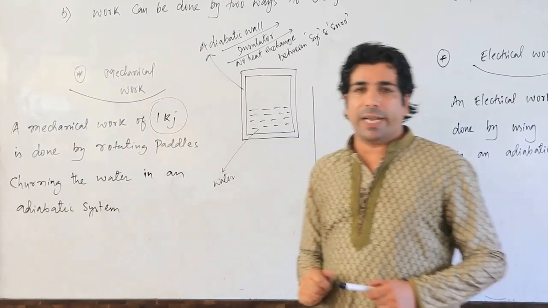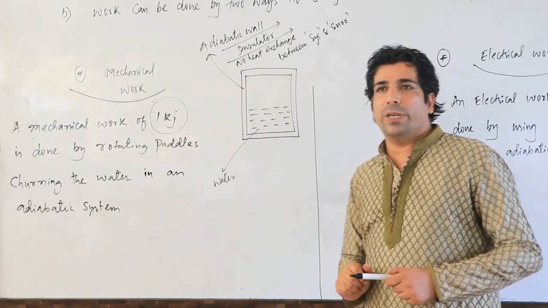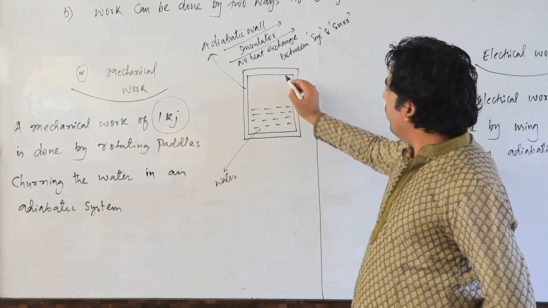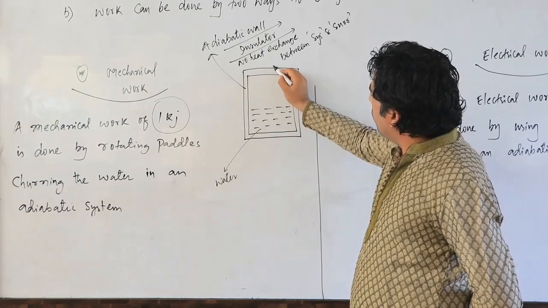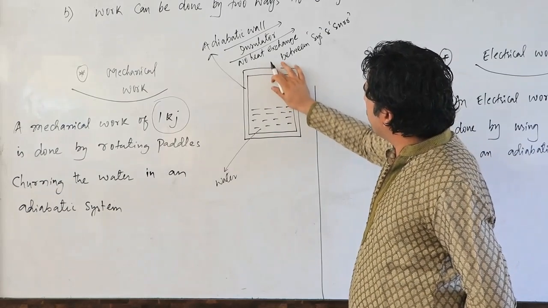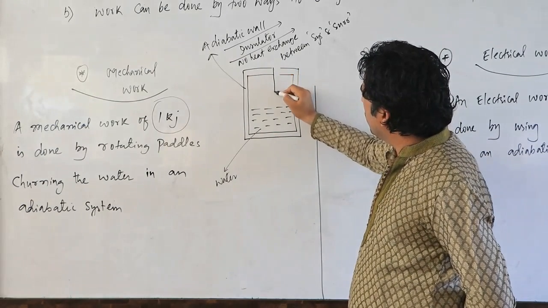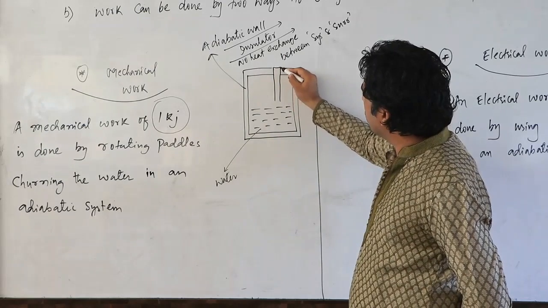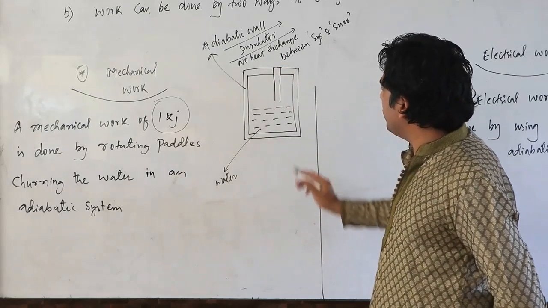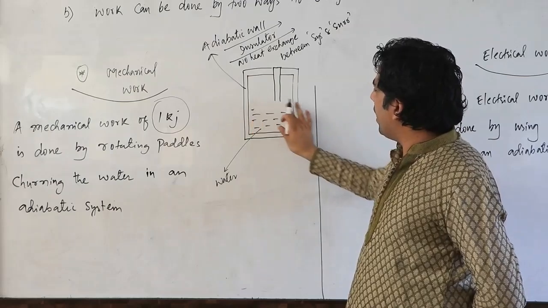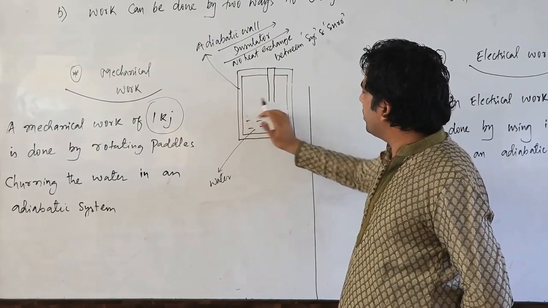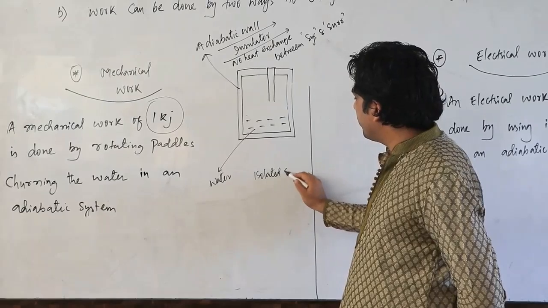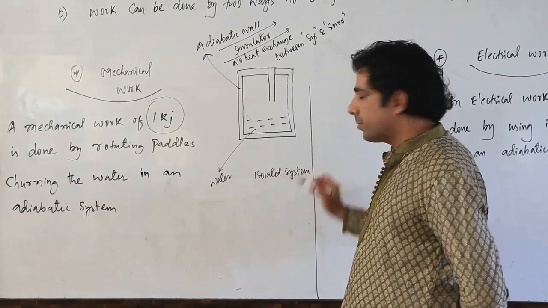So when we do mechanical work, what we are going to do, have a look here. In mechanical work, we will be actually adjusting here in this particular system, rotating paddles will be adjusting. So my dear friends, in this particular adiabatic system, or we can also call it as isolated system, correct?